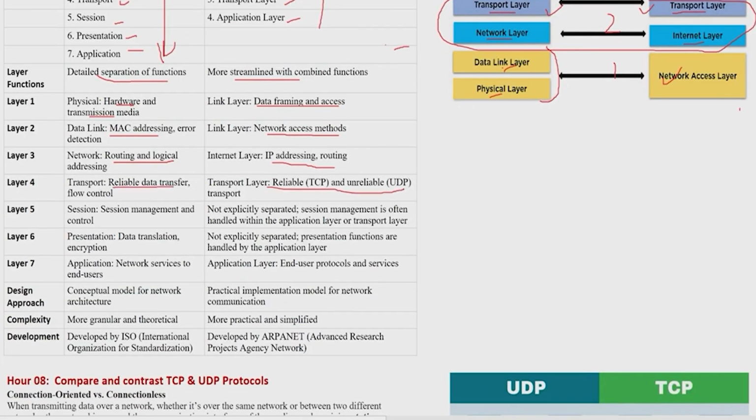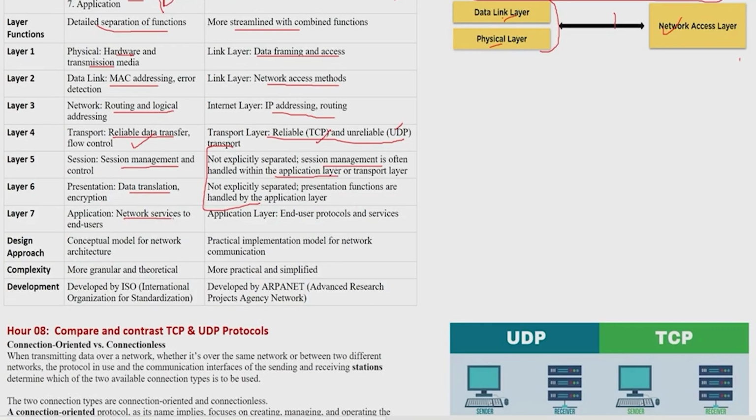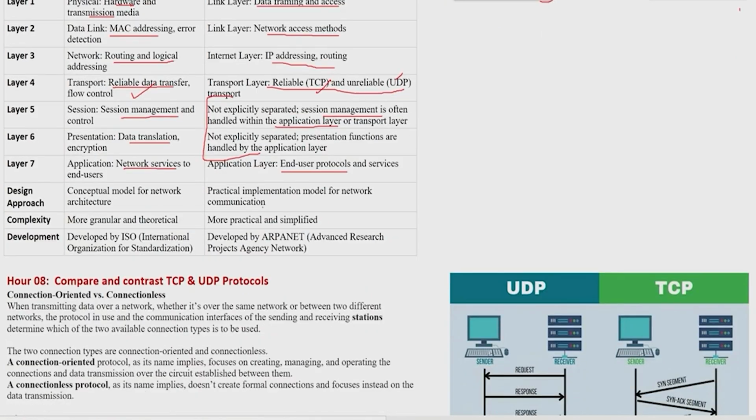This one is about reliability and transmission, and this one also uses the TCP and UDP protocols. Here we just check reliability and flow control. Here we use TCP and UDP. And here we are using session management, but here it is used only within the application layer. So these have the same functionality, transmission, and after that the 7th layer is network services and the end user protocols. Similarly, in design, this is a conceptual model only. We are not implementing it anywhere, just using it to understand. And this one is the implementation model, which is already implemented on the system, because this system is very simple. After that, more granular, this one is a practical method because we are using it in practice.